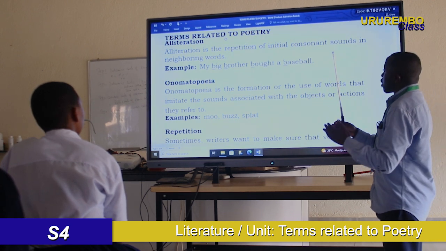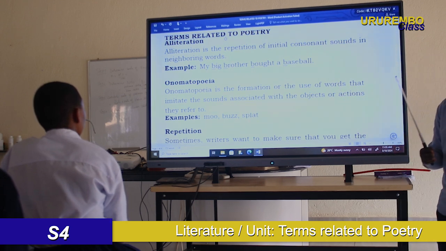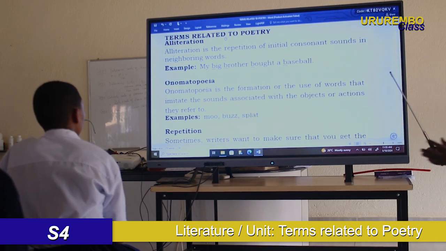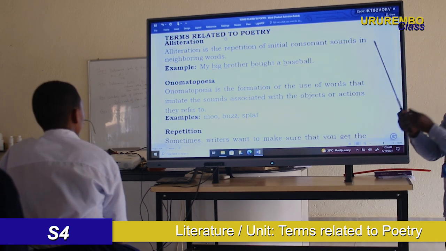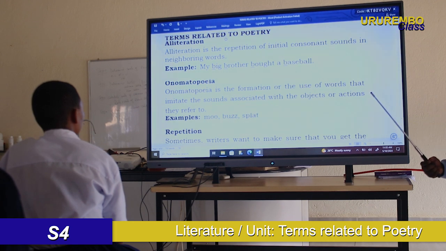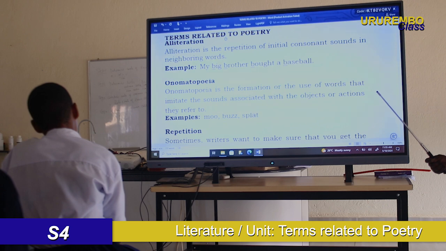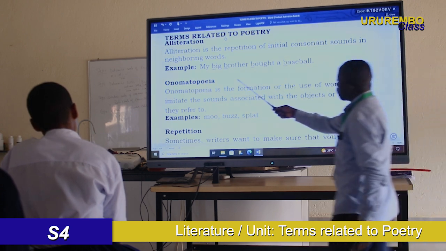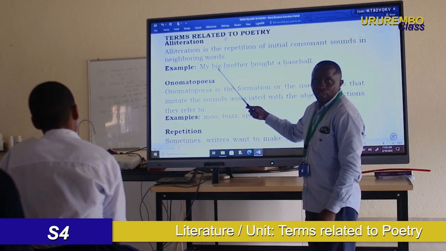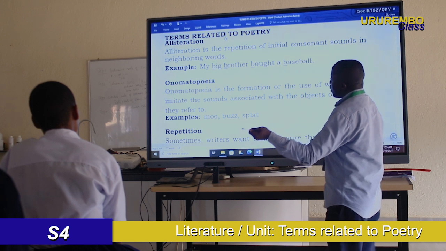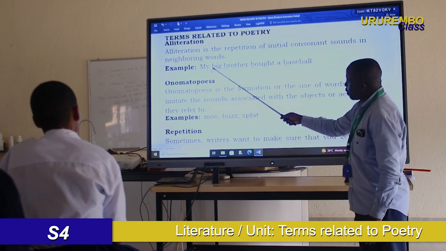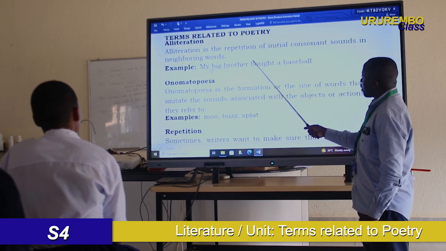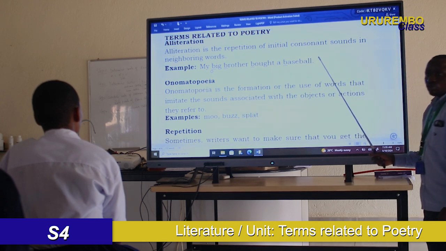It means it's a repetition of the same consonantal sound at the beginning of each word. Now you can refer to the example, where I have underlined the consonant. My big brother bought a baseball.